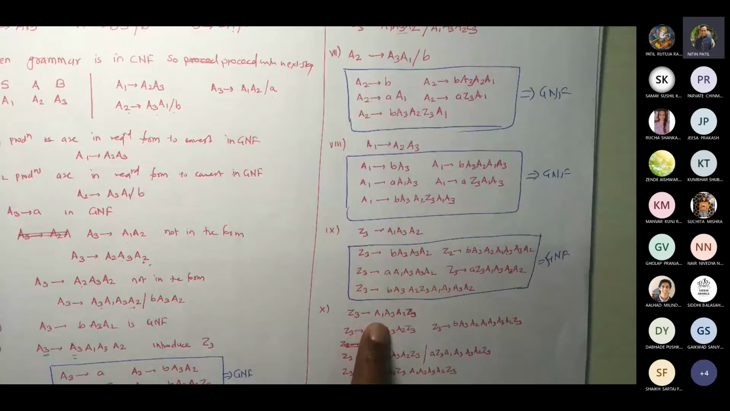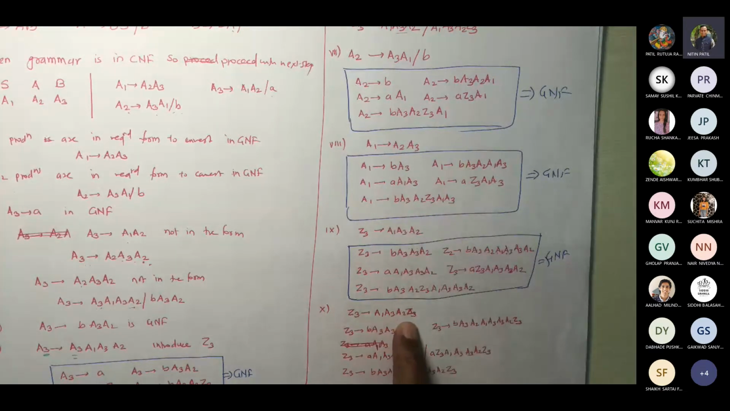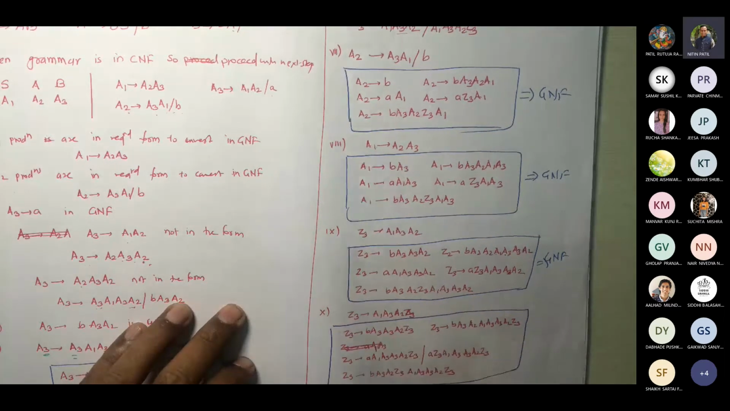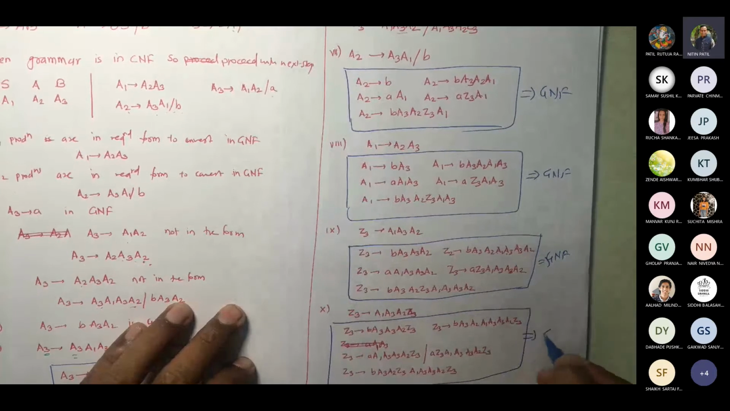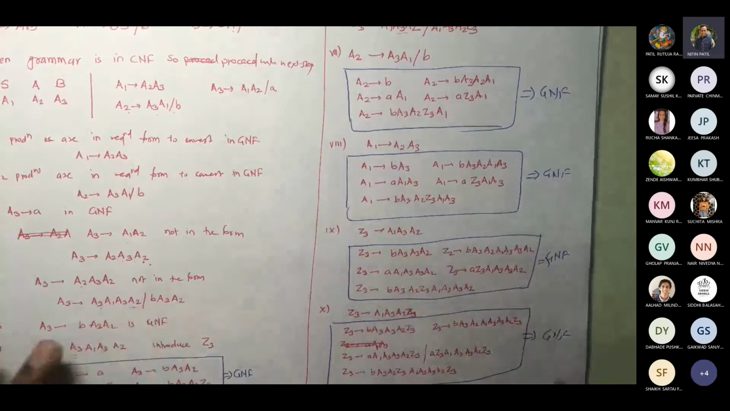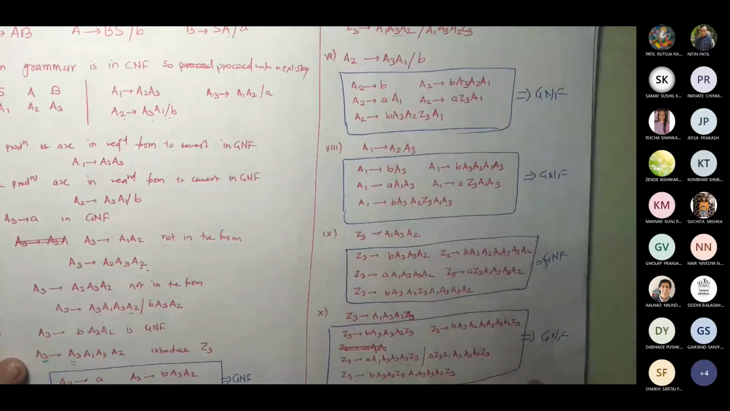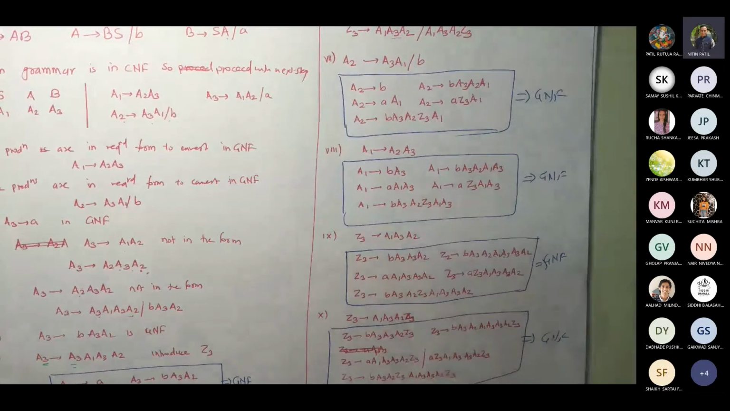Now what did we do? For this A1, these were the 5 values, we put them here, and for each one we attached A3 A2 Z3. Correct. So that's how you got these 5, now again production. So all productions are covered. That's how you convert this to GNF. Correct? Correct? Okay.